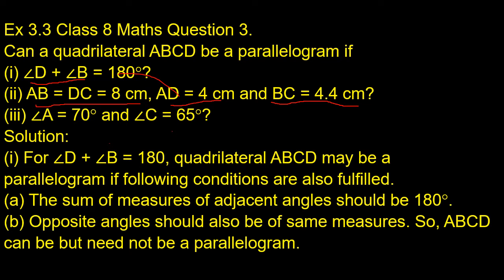Because if any one of the angles of a parallelogram is 90 degrees, then it is called a rectangle. So in the case of a rectangle only, this condition is possible. Let us move on to the second condition.